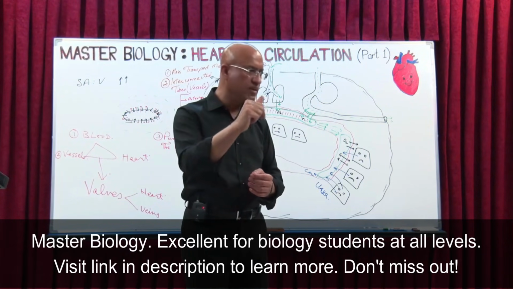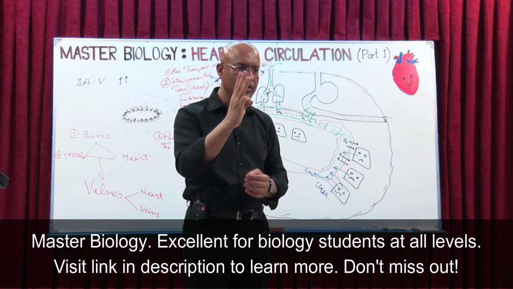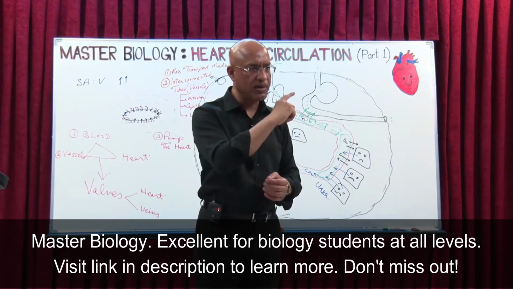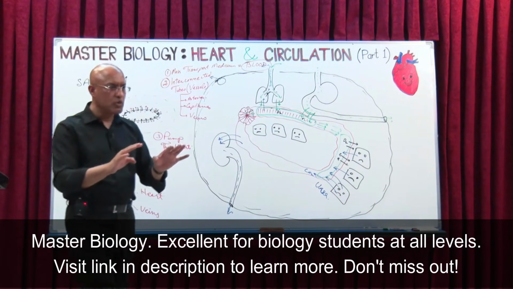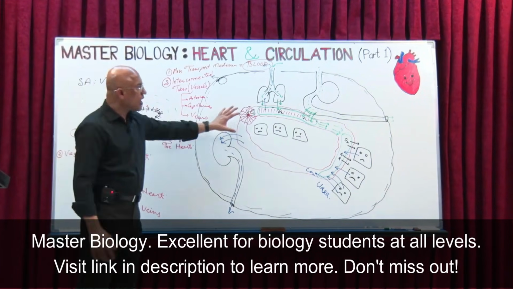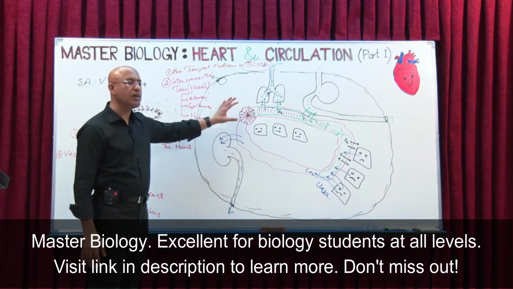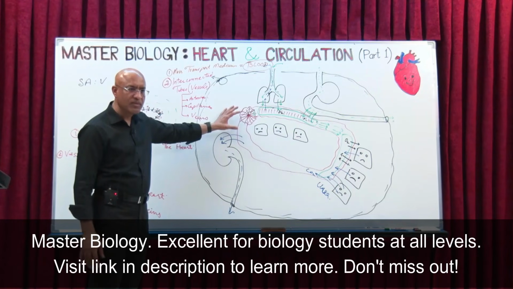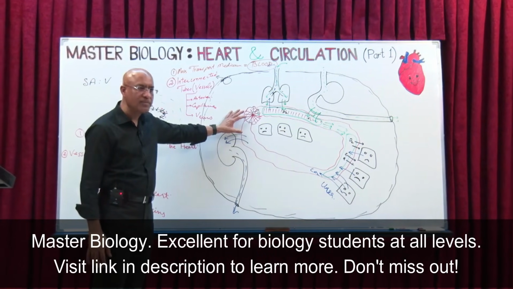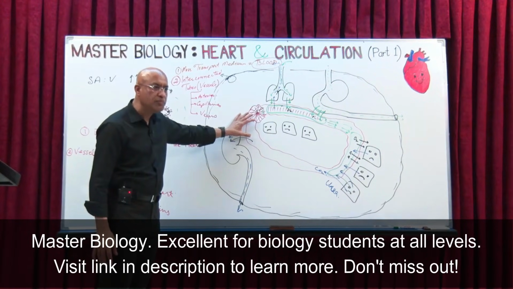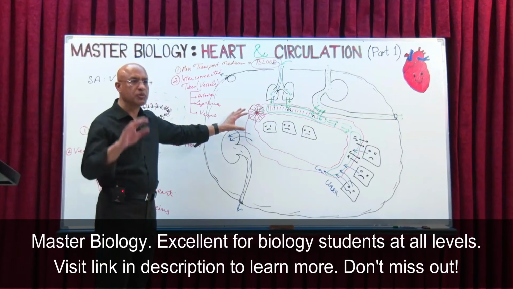Number 2, there are vessels. Number 3, there is the heart. And number 4, there are valves. Is that clear? So this is why mammals or larger organisms need a special transport mechanism, because they have a lot of cells, many cells are very deep, and the surface area to volume ratio is very low.